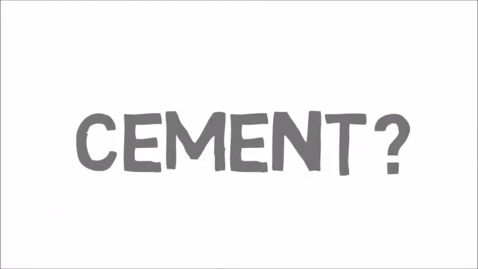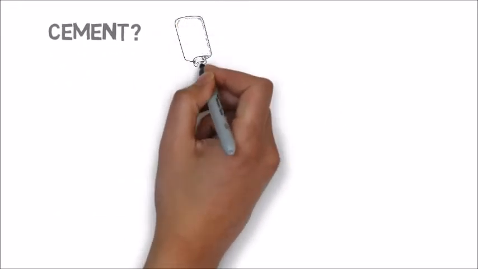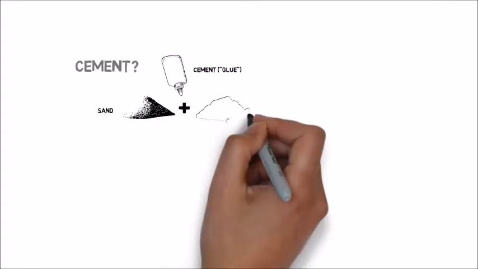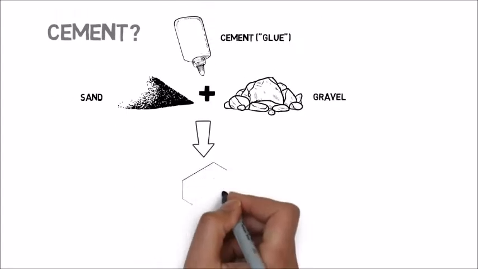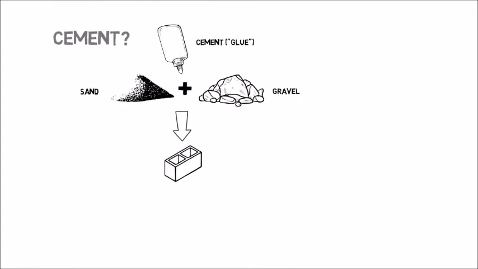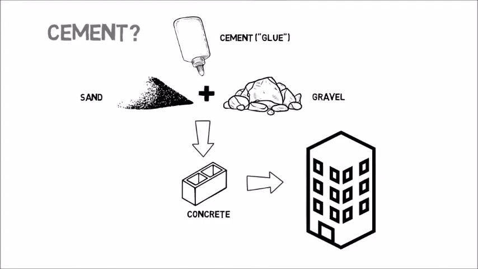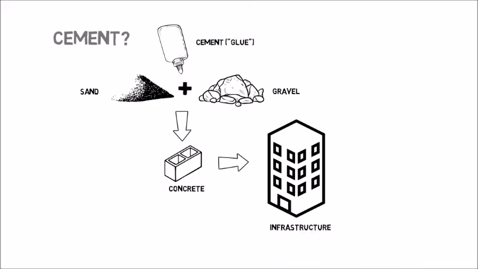So, what is cement? Cement is basically glue that is capable of uniting masses, such as sand, slag, and gravel, into cement composites, such as mortar and concrete. These composites make up a major part of our infrastructure.